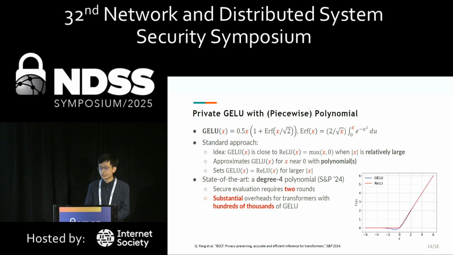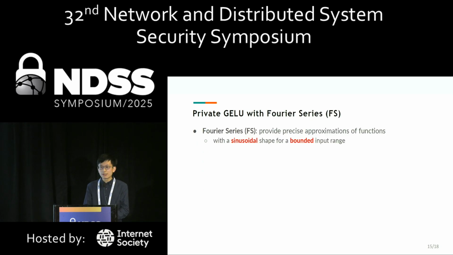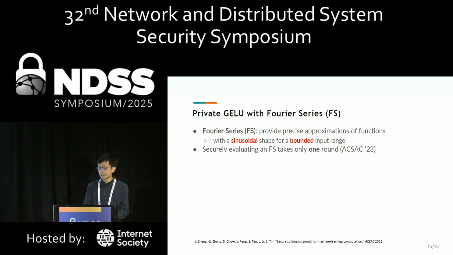However, the secure evaluation requires 2 rounds, which can be substantial for a transformer with hundreds of thousands of GELUs. Our starting point is to consider Fourier series, which provide precise approximations of functions with a sinusoidal shape for a bounded input range. Securely evaluating a Fourier series takes only 1 round. However, GELU is not of sinusoidal shape, and hence direct approximation does not work.